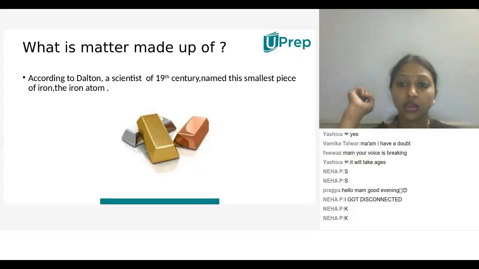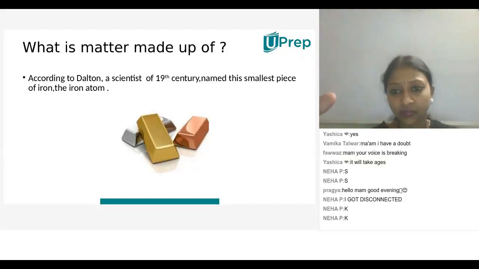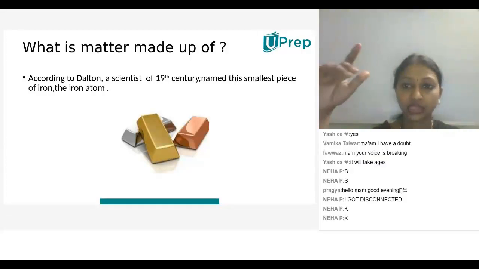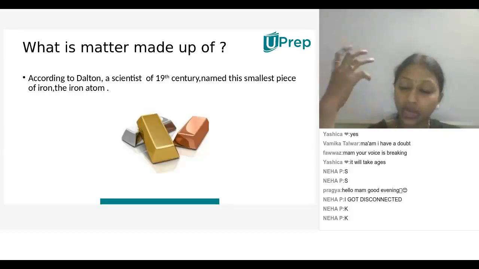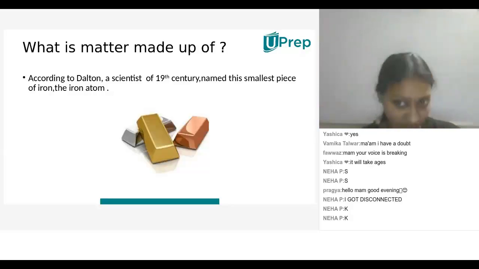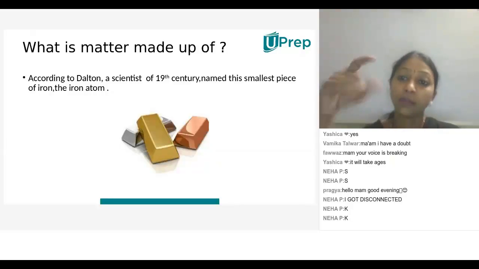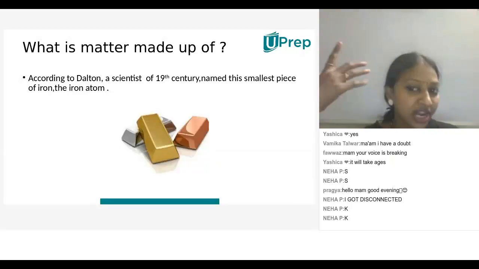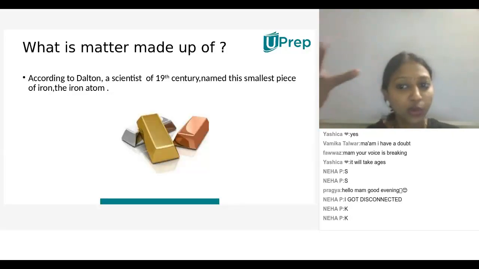Sorry, they are Greek philosophers. Democritus and Eutychus are Greek philosophers. Those two have said that when we break the matter into small pieces, when the stage comes, the smallest piece which cannot be divided further is considered as atom. But they have given atom, but they have not given any proof. What they said is correct, but there is not much proof about it.